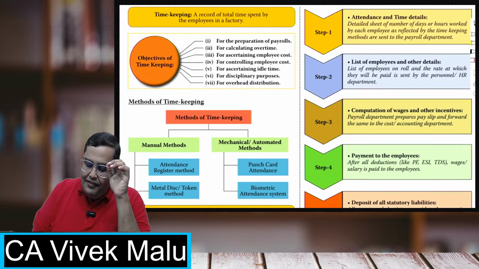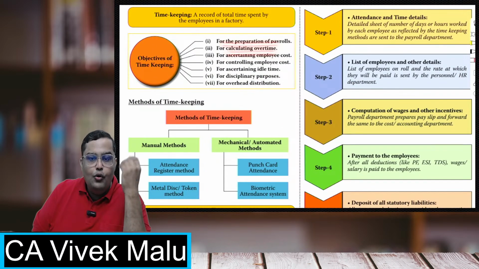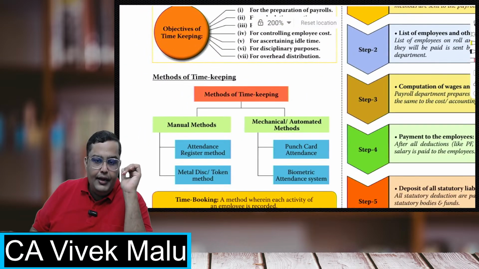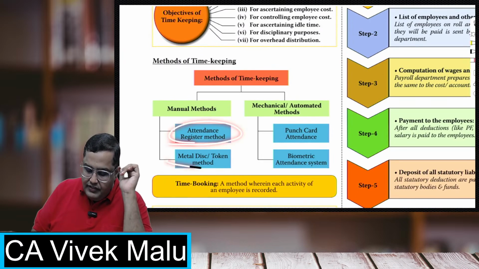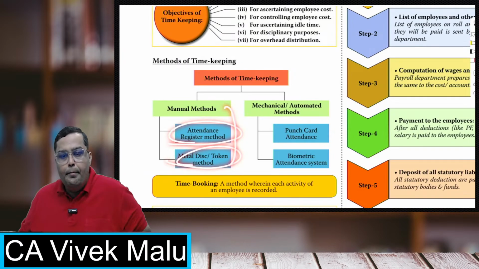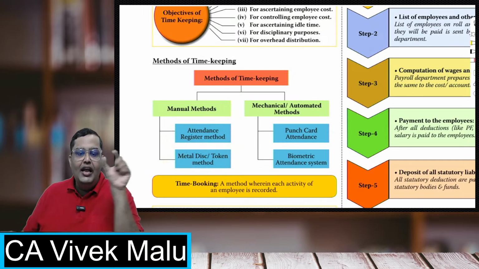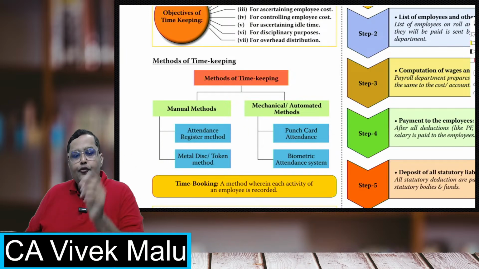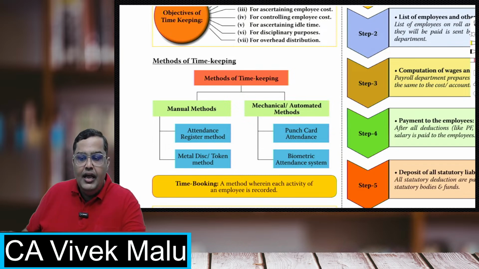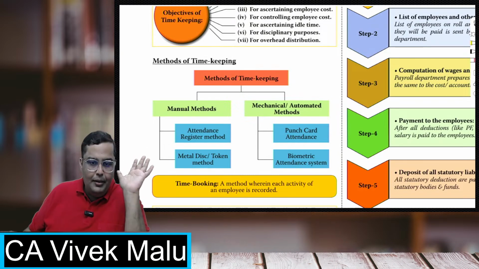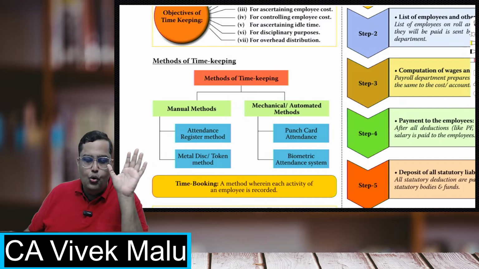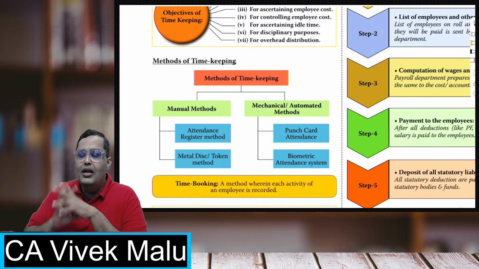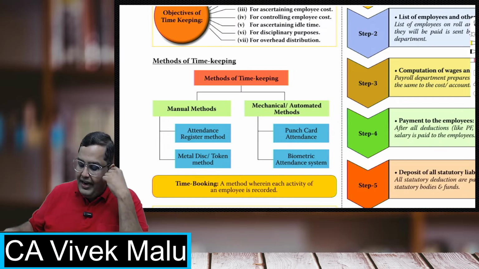Okay, so why are we doing this? For preparation of payroll, for calculating overtime, for ascertaining employee cost, for controlling employee cost, for ascertaining idle time, for disciplinary purposes, and for distribution of overheads. The first method was the attendance register, and the second manual method is the metal disk method or token method, where every employee is given a token. They submit the token when they come to the factory, and whenever they go out, they take it back. So the token signifies that you are attending the work and are in the factory as of now.